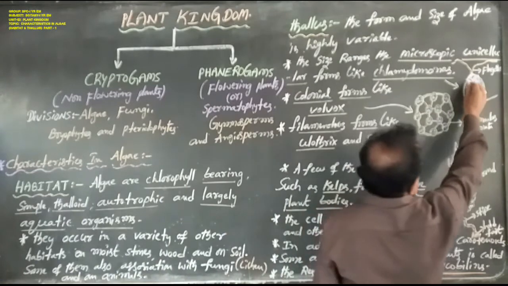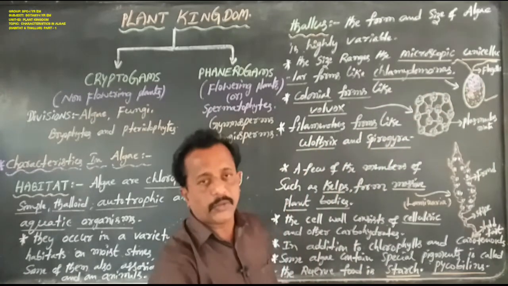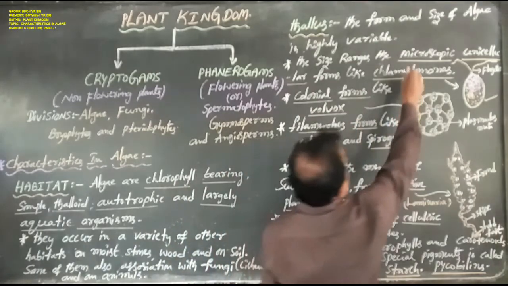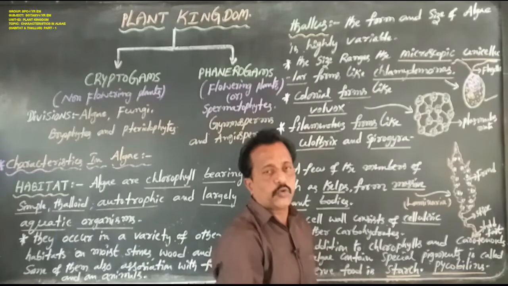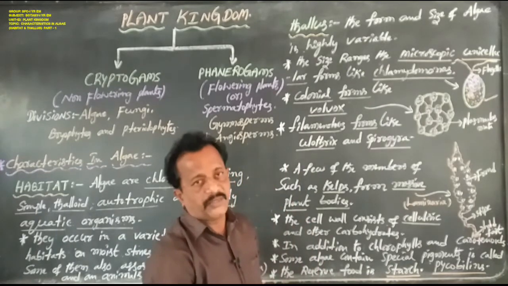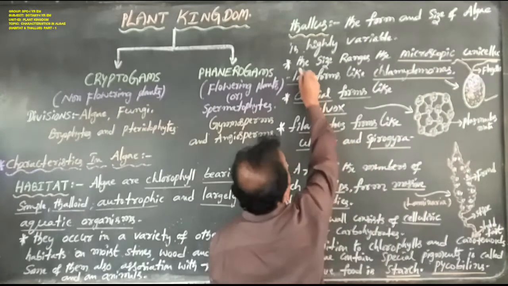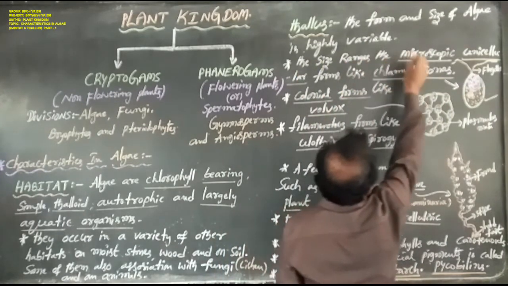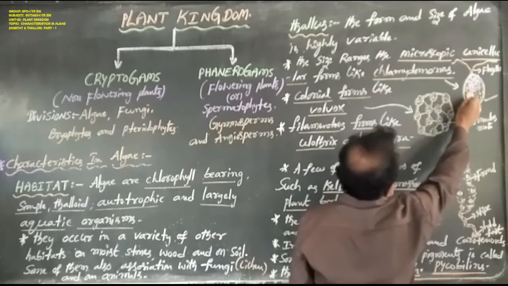Unicellular means the body is made up of a single cell. The best example is Chlamydomonas.